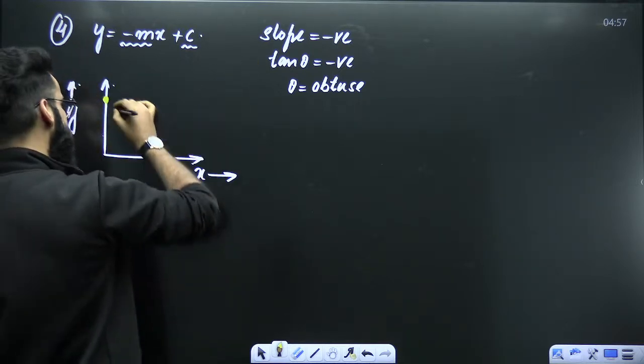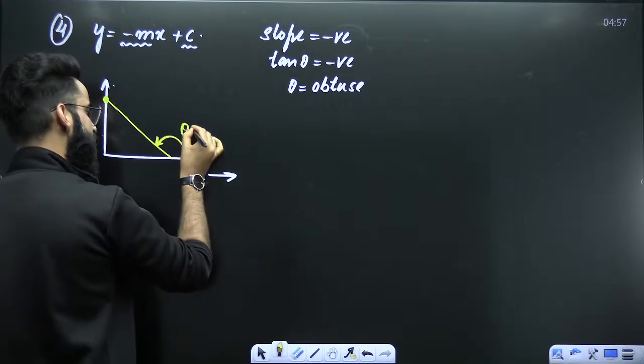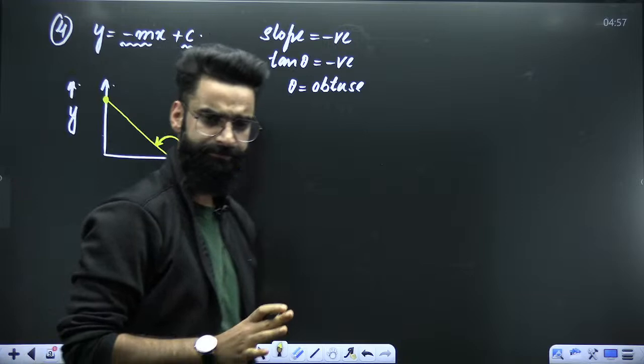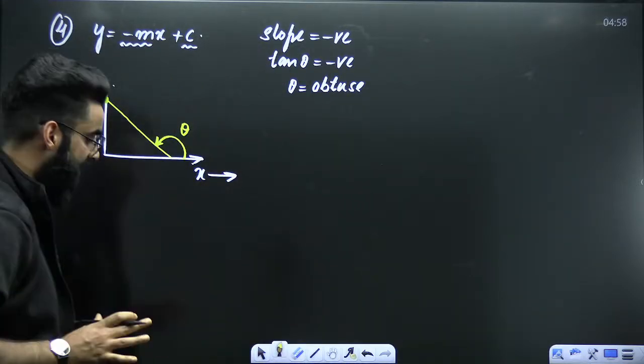Now we have to show the negative slope. So the graph has to be like this, so that this angle theta will come out to be obtuse. Perfect. Simple. y is equal to minus mx plus c. This was our fourth graph.